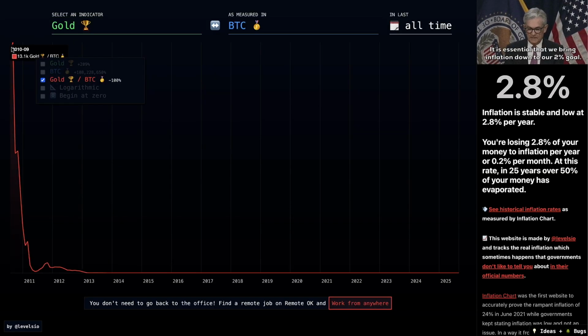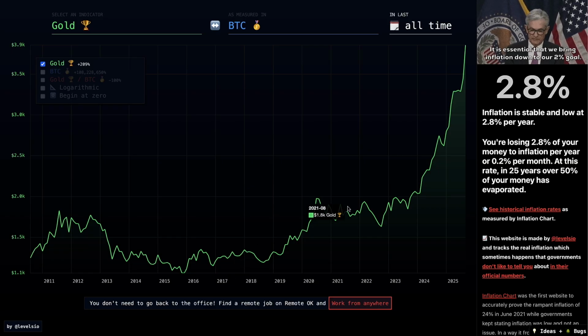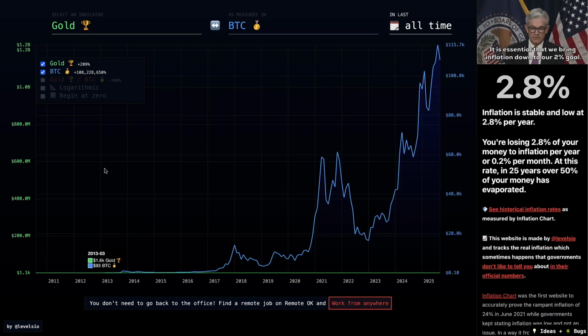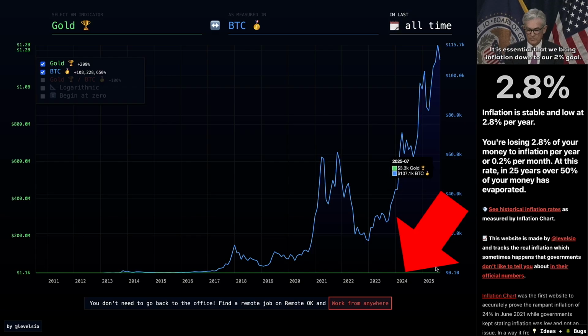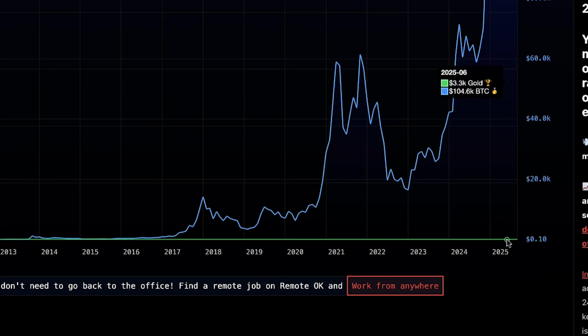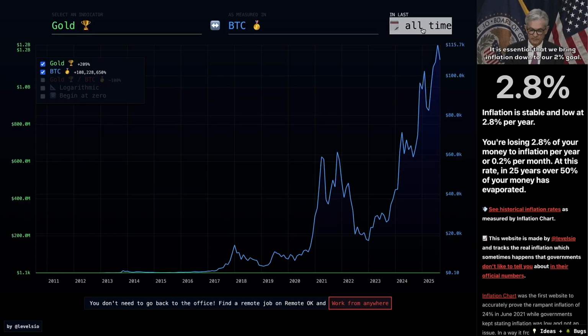Gold against Bitcoin has been completely collapsing. You can see it's going closer and closer to zero. And let me show you also here. Gold growth looks nice in the last 15 years, but when we compare it to the Bitcoin growth, you can see the blue line shows Bitcoin and the green one shows gold. You can barely even see any movement of gold because Bitcoin has completely been outperforming gold.